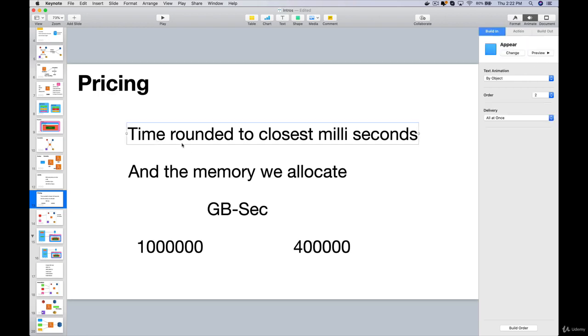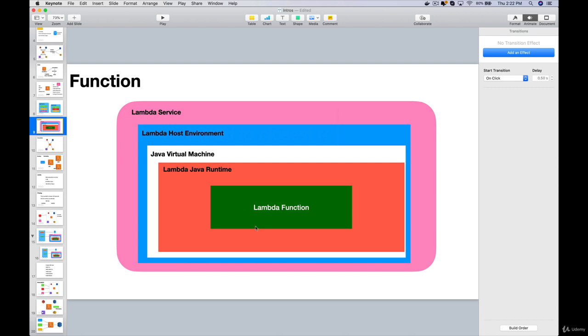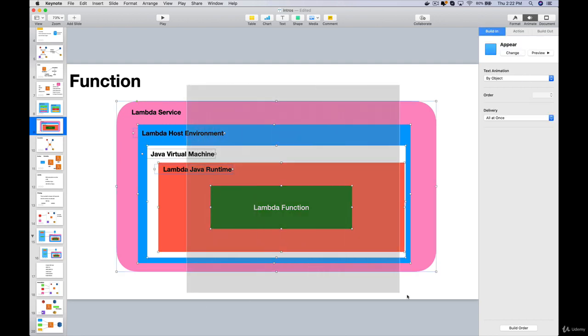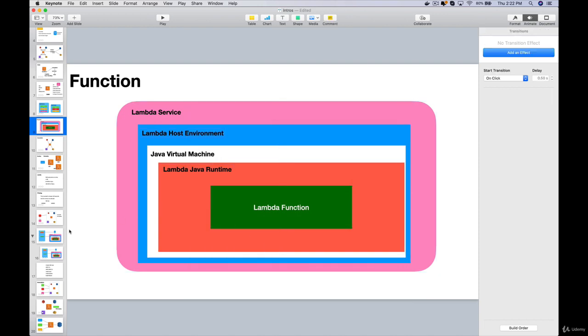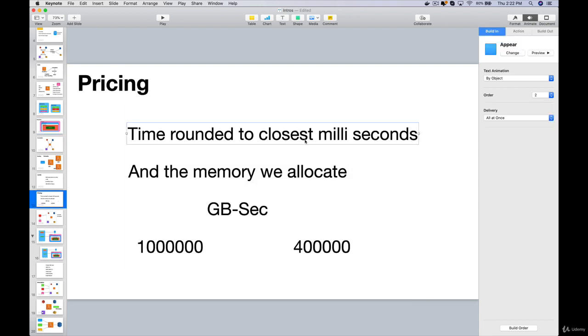We'll be charged for the time the lambda took to run, just the time the function took to finish its job, not the time for the entire environment to be created. That's the first factor, to the closest millisecond. That time will always be rounded off to the closest millisecond. Second factor is the amount of memory that we have allocated to that particular lambda function. So these two will be combined and will be charged based on that. AWS calls it GB seconds.